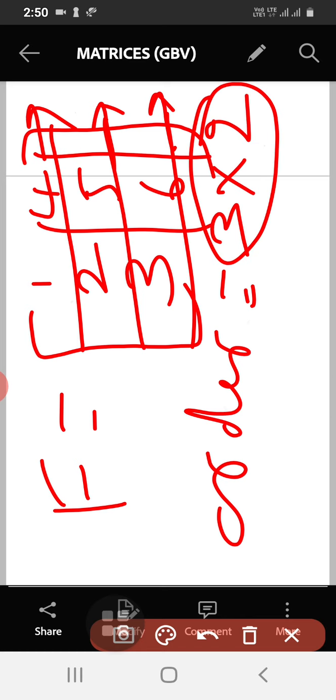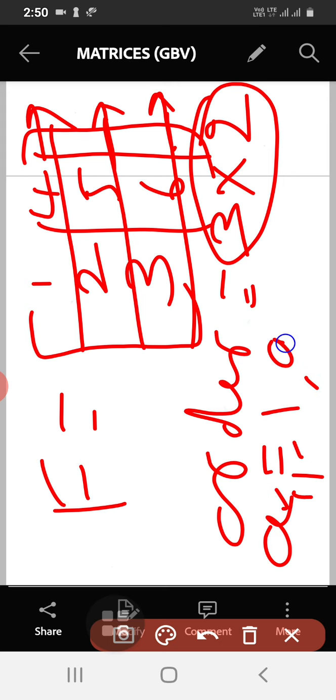So order is 3 cross 2. Then go on writing the elements here. A11 means first row, first column. So 1 is there. Then A12, that means first row, second column. That is 4. Similarly A13. So A21, A22, A31, A32.